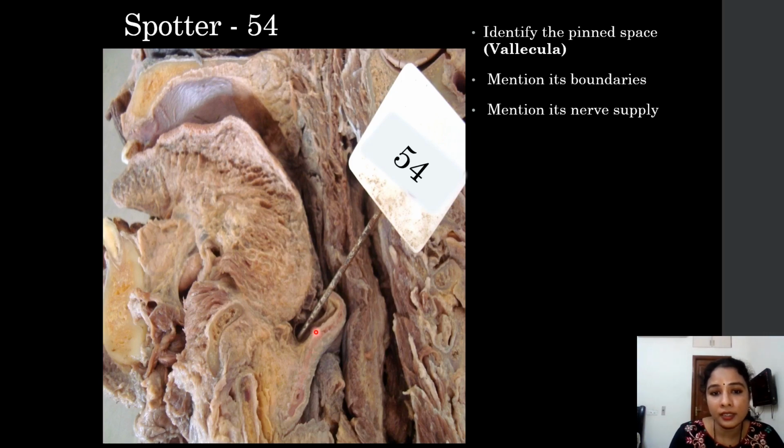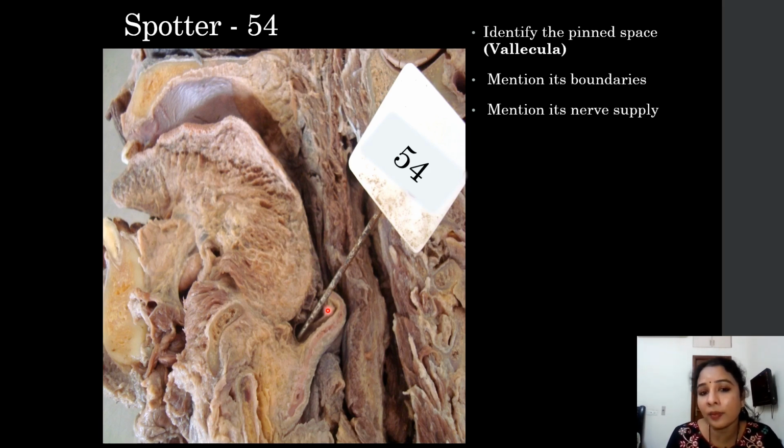And here this is the gap between the epiglottis and the posterior part of the tongue. So this is called the vallecula. It is the depression between the epiglottis and the tongue, like this. It is bounded anteriorly by the posterior 1/3 of the tongue. Posteriorly it is bounded by the epiglottis. Medially there is a connection between the epiglottis and the tongue, which is called the median glossoepiglottic fold, and laterally, similarly, there is a connection between the epiglottis and tongue, which is called the lateral glossoepiglottic fold. So these are the boundaries of the vallecula.